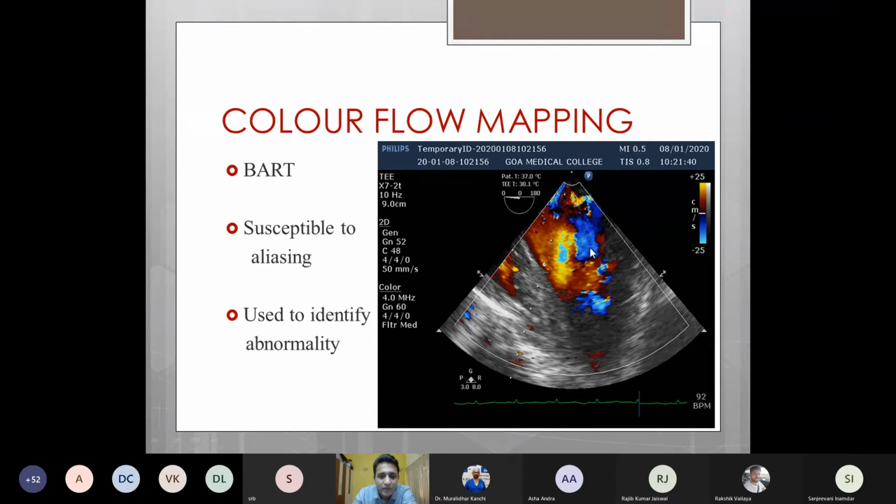And since pulse wave Doppler technology is used in this, this is also susceptible to aliasing. So only a limited frequency or velocity can be used in color flow mapping. Hence, this is used only to identify the abnormality, which is later interrogated in detail using either pulse wave or continuous wave Doppler.